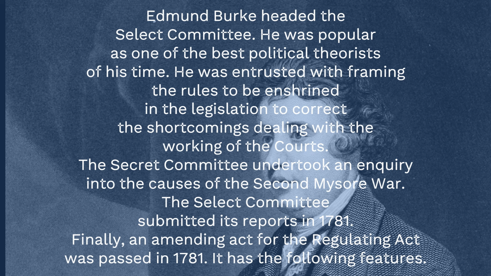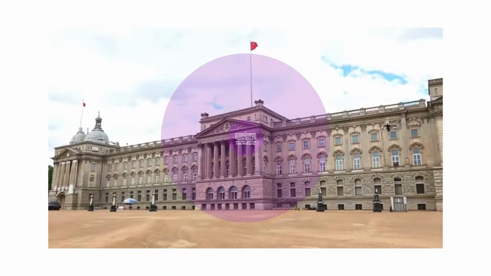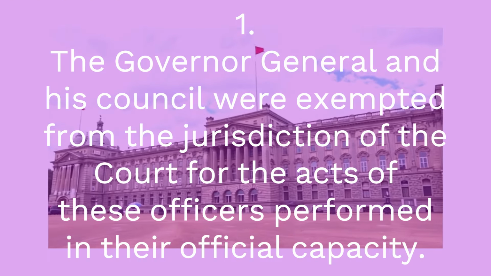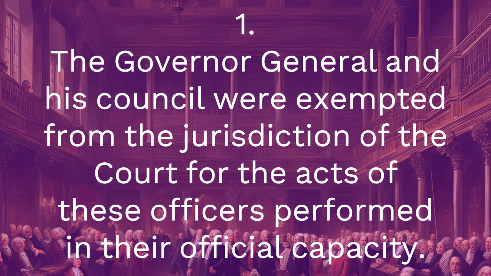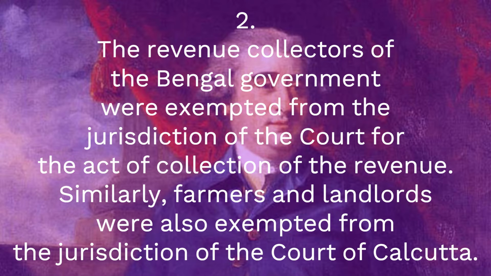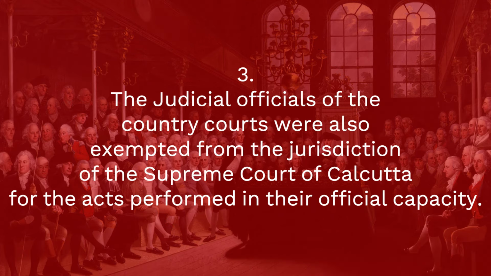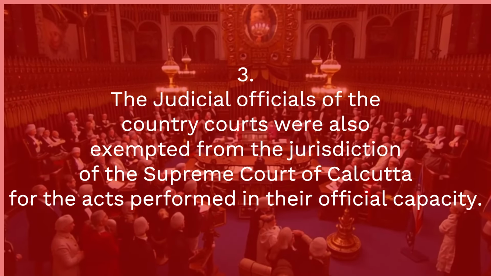Finally, an Amending Act for the Regulating Act was passed in 1781. It has the following features. Main features of the Amending Act of 1781. 1. The Governor-General and his council were exempted from the jurisdiction of the court for the acts of these officers performed in their official capacity. 2. The revenue collectors of the Bengal government were exempted from the jurisdiction of the court for the act of collection of the revenue. Similarly, farmers and landlords were also exempted from the jurisdiction of the Court of Calcutta. 3. The judicial officials of the country courts were also exempted from the jurisdiction of the Supreme Court of Calcutta for the acts performed in their official capacity.